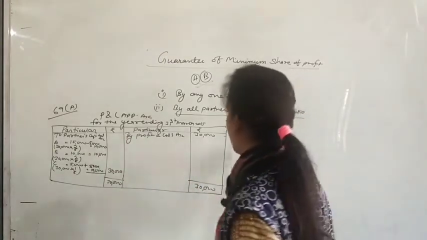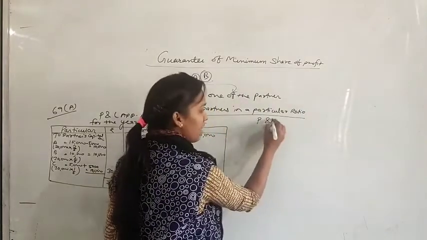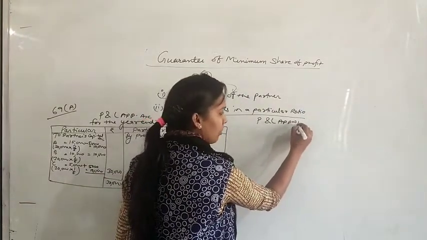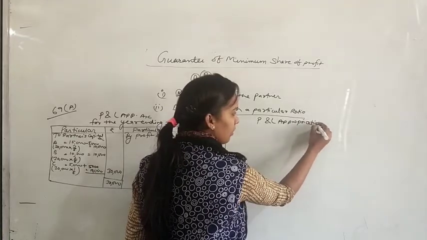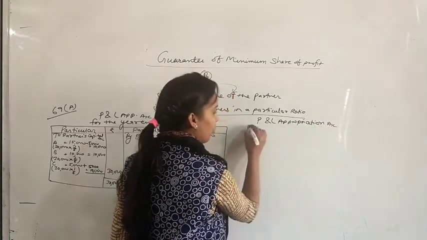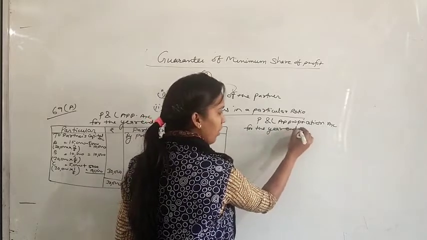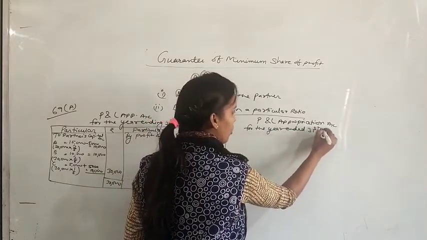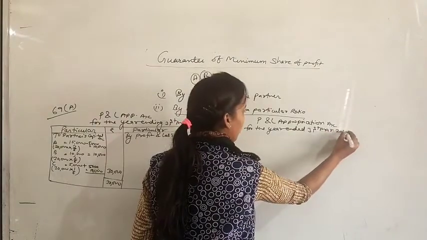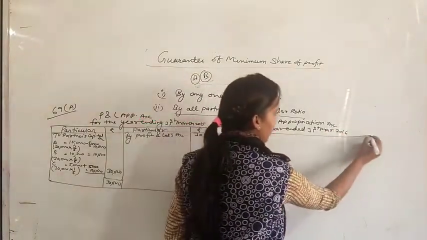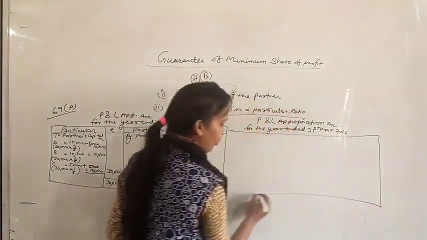Let's do it for the second year, that is P&L appropriation account for the year ended 31st March 2016. Means in this question we have to prepare for 2 years.